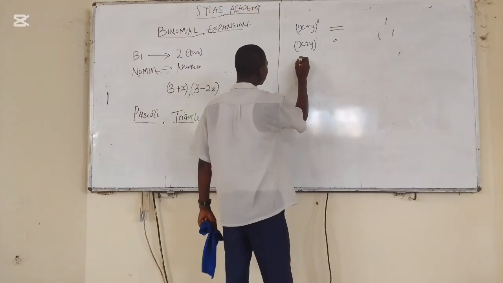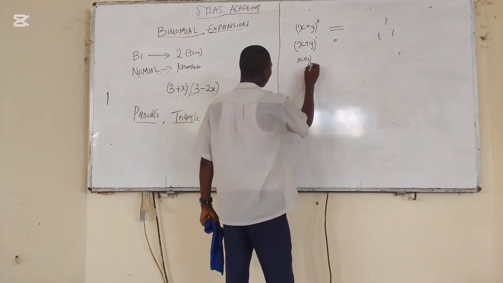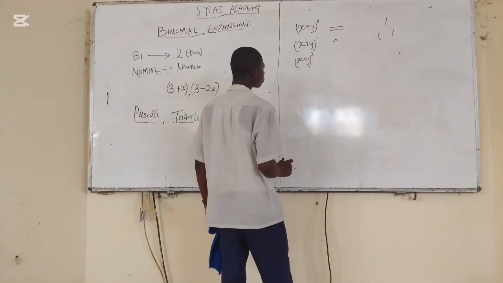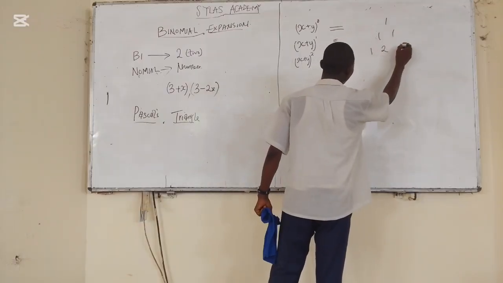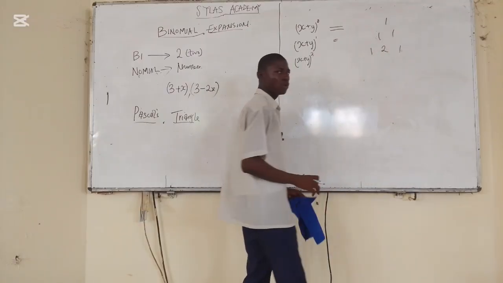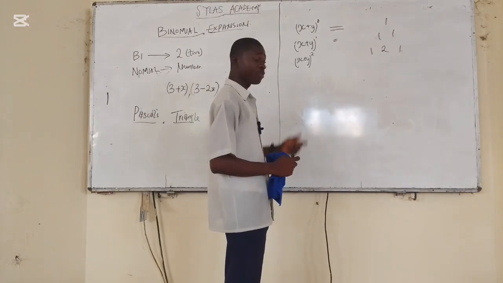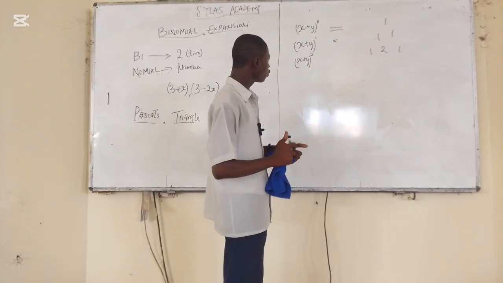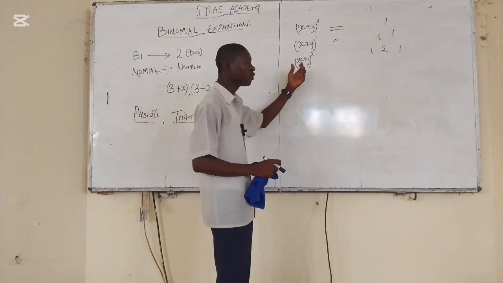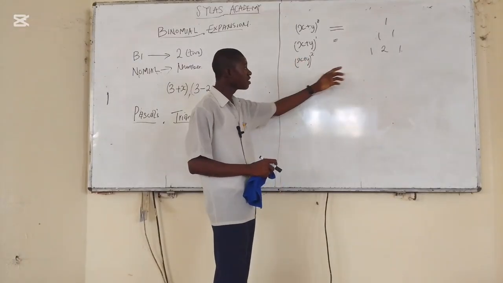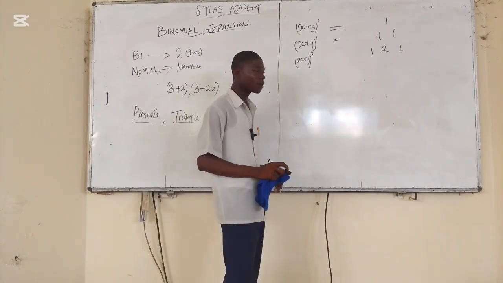Having the third one, x plus y to the power of 2, the answer is 1, 2, 1. How do I know it's 1, 2, 1 without opening this bracket? Okay, now let's split the bracket and see if the coefficients of the variables inside the bracket give you 1, 2, and 1.